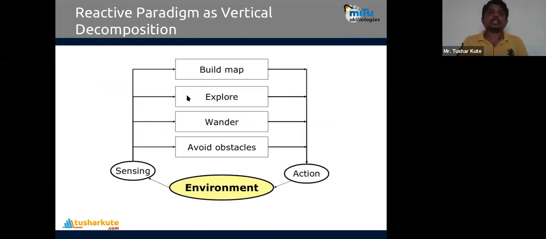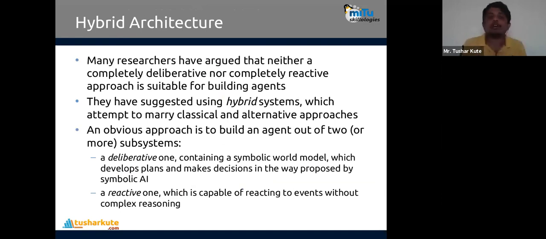Now here we have the reactive paradigm for vertical decomposition, with many different actions that we can have in between also: building, exploring, wandering, and avoiding obstacles when the robot is moving in that direction. So we have to perform all these operations reactively. We can make use of multiple different architectures for the robotic control system, and as per the feasibility and the application area of the robot, the architecture is chosen. Now we can have the hybrid architecture also, hybrid architectures.